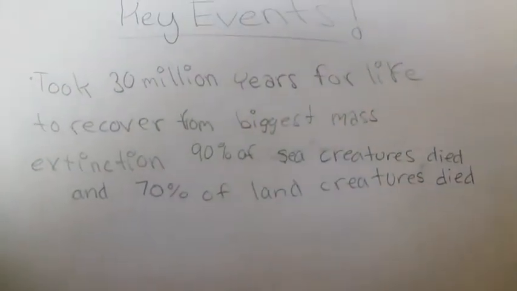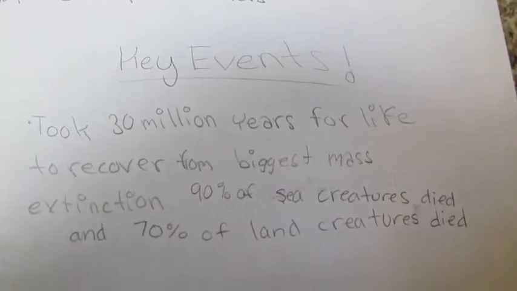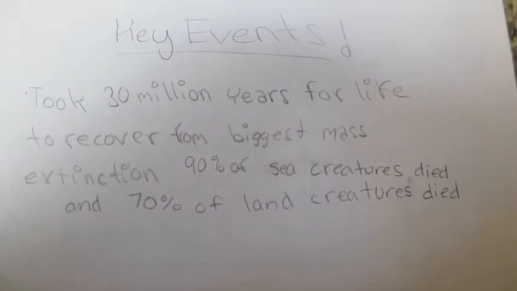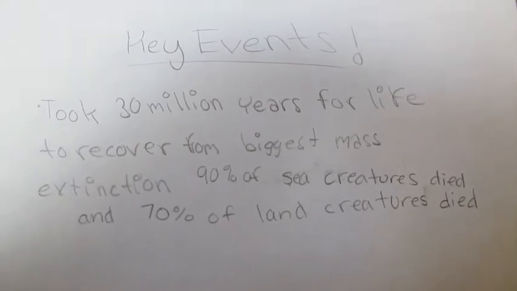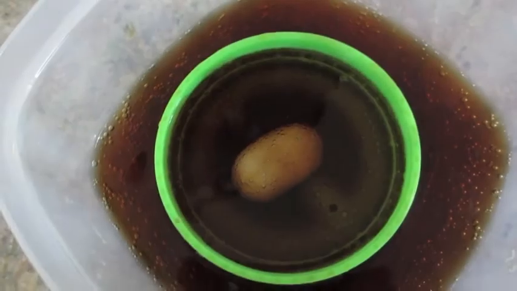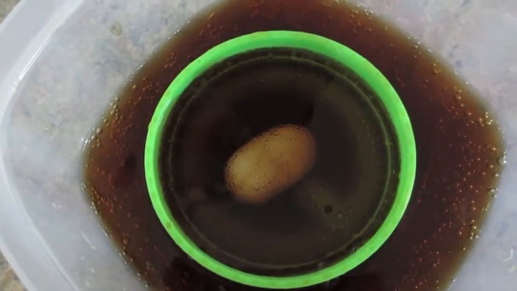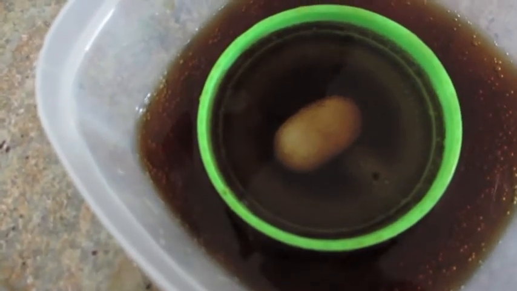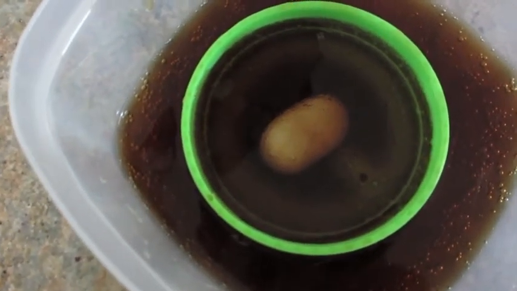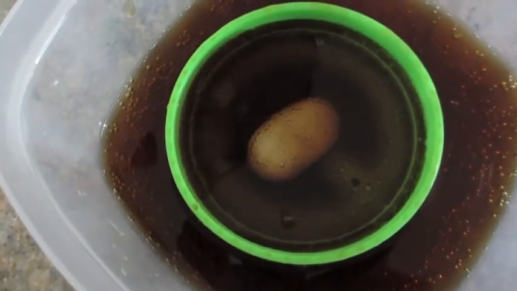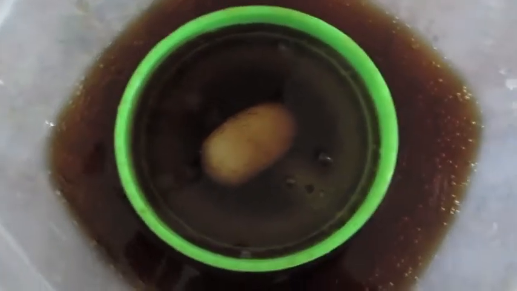The key events. It took 30 million years for life to recover from the biggest mass extinction. 90% of sea creatures died, and 70% of land creatures died. One way scientists believe the mass extinction occurred is from uplifting formations of Pangaea left little room for the shallow water life forms as the marine terraces became dry land.